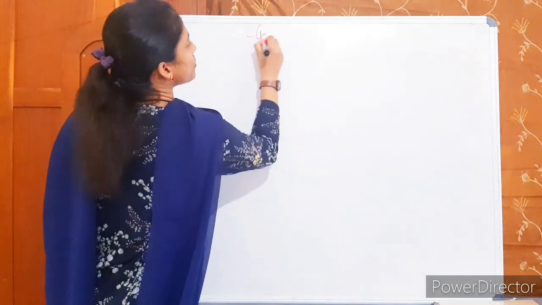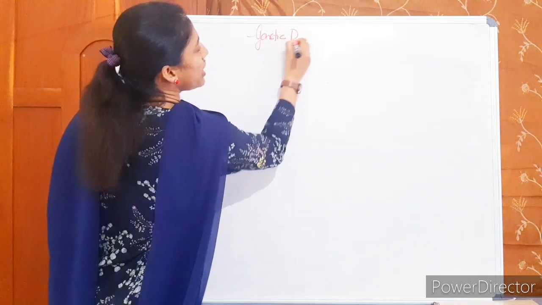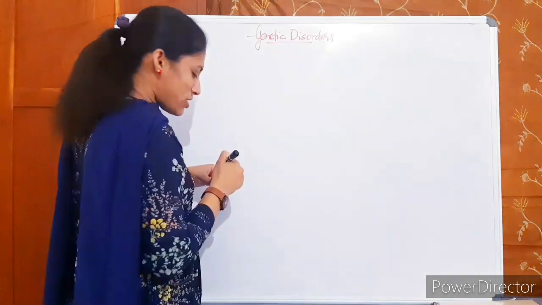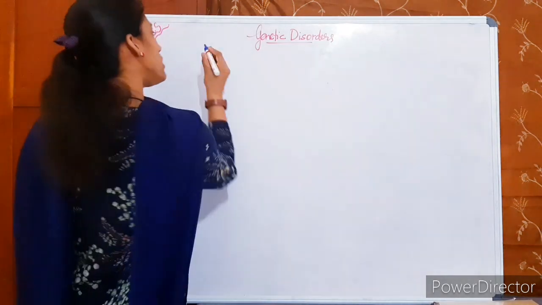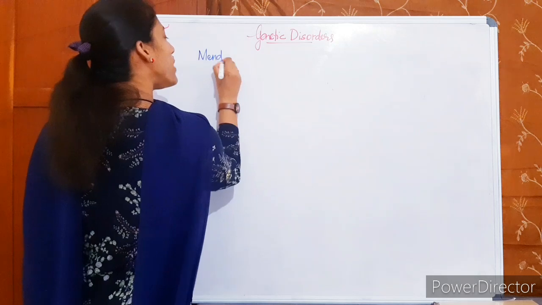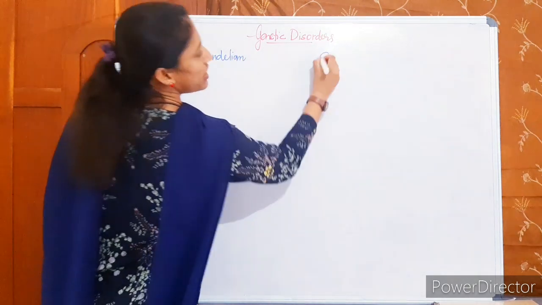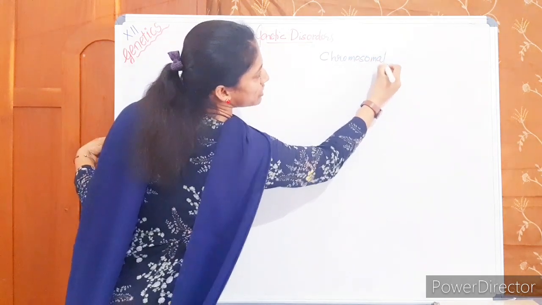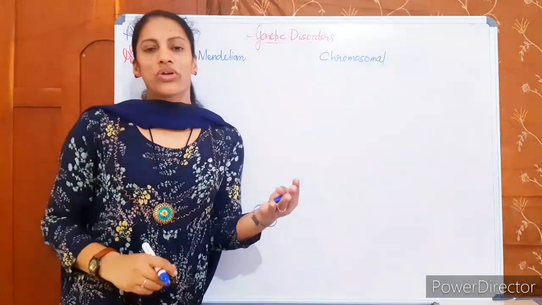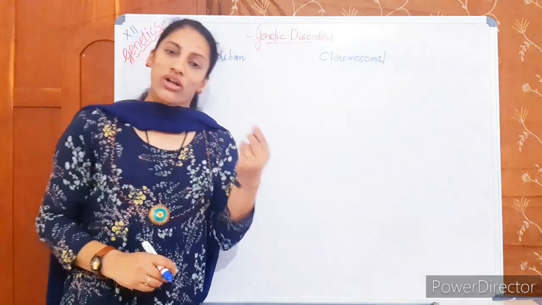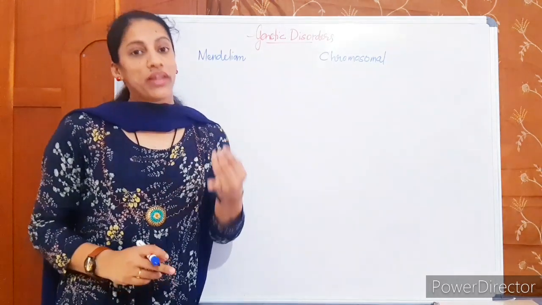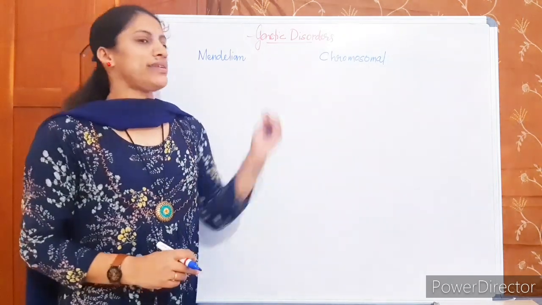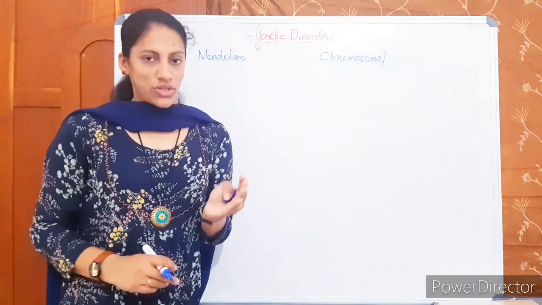Genetic disorders can be broadly classified into Mendelian disorders and chromosomal disorders. You may be able to guess it. The first one, Mendelian disorders, and the second type, chromosomal disorders. The second one you may very easily get. Chromosomal disorders are due to changes or alterations in the chromosome, maybe in the number of chromosomes or in the structure of chromosomes. If there is any aberration, that leads to chromosomal disorders.